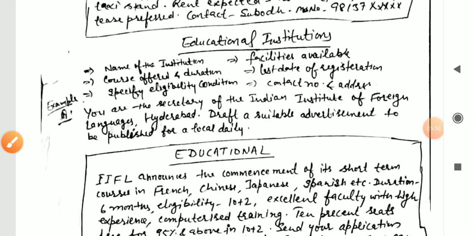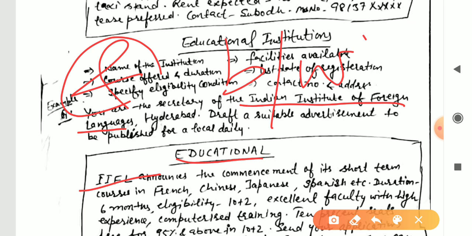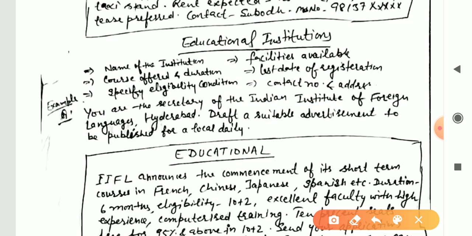So your title will be educational, and after that you will start with the name of the company, IIFL, that is Indian Institute of Foreign Languages, announces the commencement. Here we have used the abbreviation of this. So even common abbreviations could be used in advertisements like this. They could also be used, or even such types of abbreviations which give the short form, like this we have used.